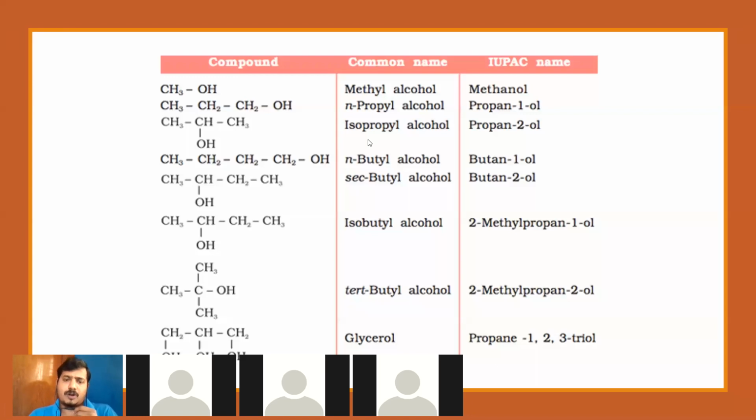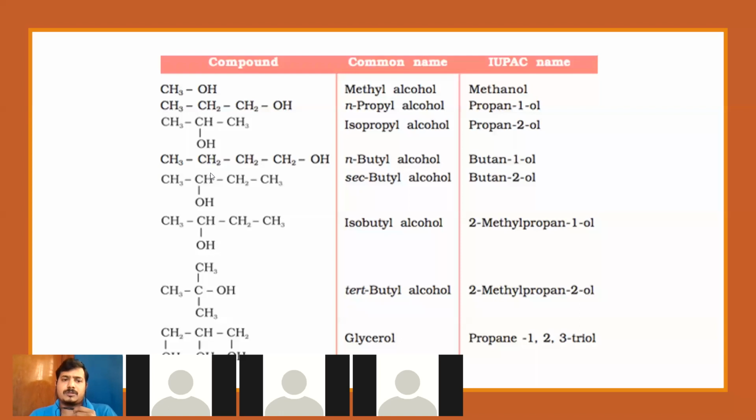So the common name will be isopropyl alcohol. Talking about the IUPAC name, the root word: 1, 2, 3. This is my parent chain, 3, so therefore prop. At the second position, I have the functional group. So therefore, prop and 2-ol.